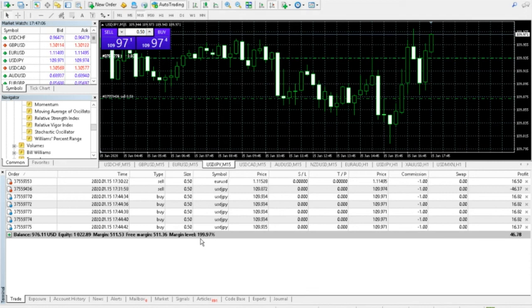Because if you remember, margin is just a deposit. It's not a fee. It's not something that the broker charges you. It's just a deposit that the broker acquires and holds on to until you close the trade. So once you close the trade, that's what frees up that margin. That margin goes back into your account, allows you to have more margin to trade with, and is obviously going to free up more margin so that you have a higher margin level percentage as well, and you don't get stopped out by your broker for over leveraging your account.